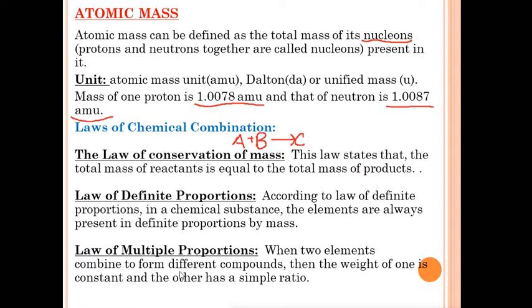For example, carbon dioxide, water. What they are saying is, if two elements combine to form a compound, then the weight of one is constant and the other has a simple ratio. It means one of the elements' weight is taken as constant and the other will have a simple ratio. So these are the statements of these laws. You should remember the statement.